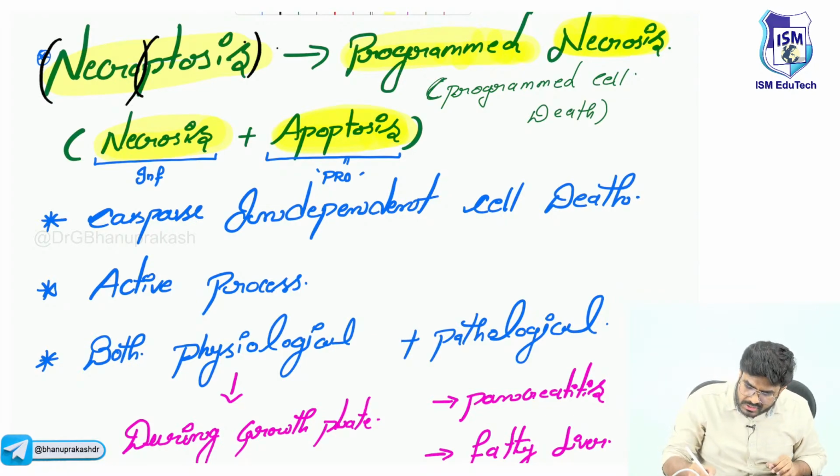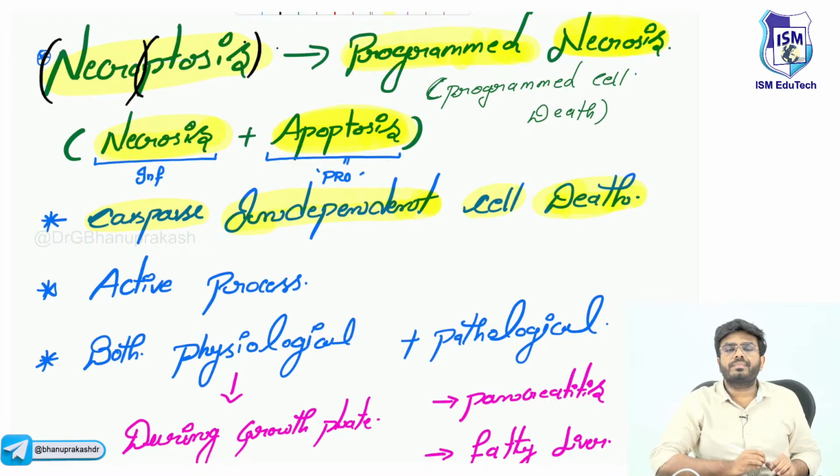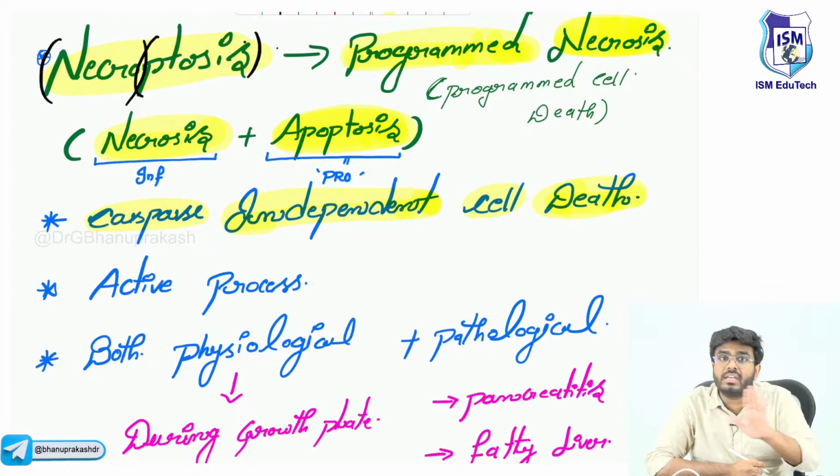Now this necroptosis is a caspase independent cell death. Why are we not calling it complete apoptosis? Because no caspases are involved. Cell death is happening, and it is programmed, but the caspases are not involved. In yesterday's class we discussed caspases 8, 9, 10, 3, 6, 7.